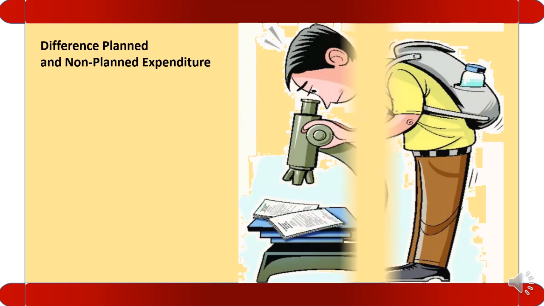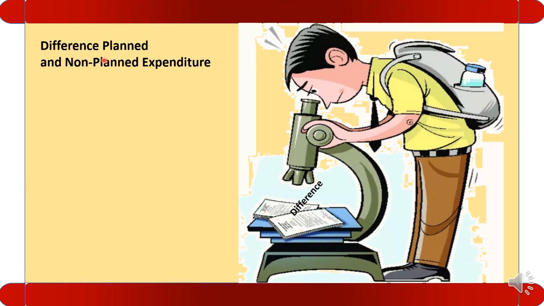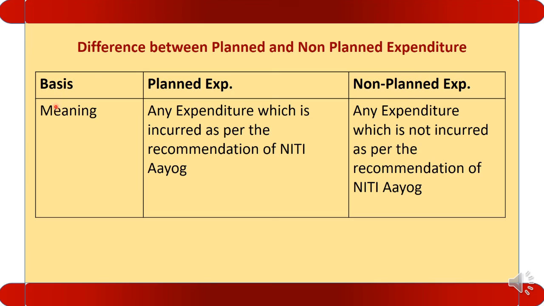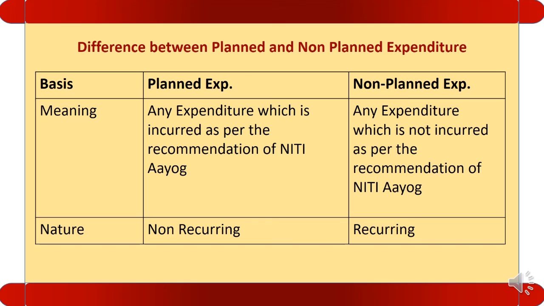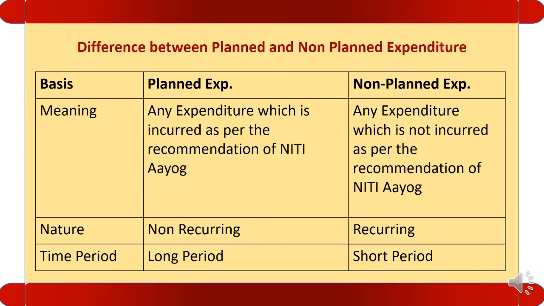Let us see the second difference between planned and non-planned expenditure. Meaning, any expenditure which is incurred as per the recommendation of Niti Aayog is called the planned expenditure, whereas any expenditure which is not incurred as per the recommendation of Niti Aayog is called non-planned expenditure. Nature: planned is non-recurring, non-planned is recurring in nature. Next is time period. Planned expenditure is incurred for the longer period. Non-planned expenditure is for the shorter period.